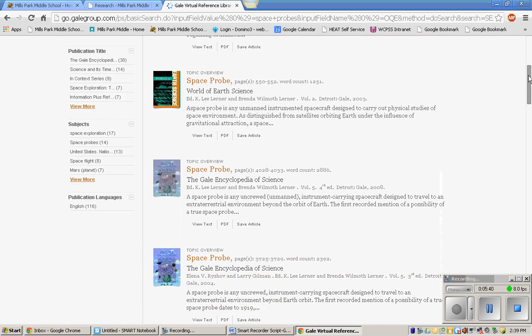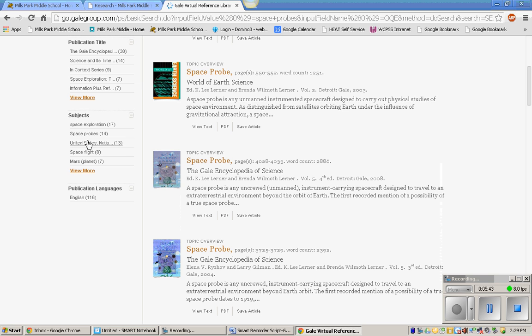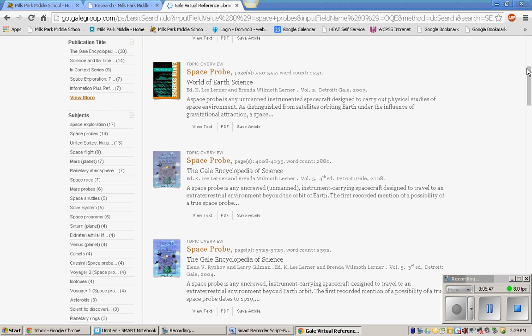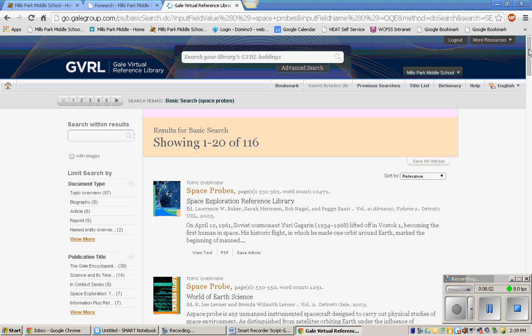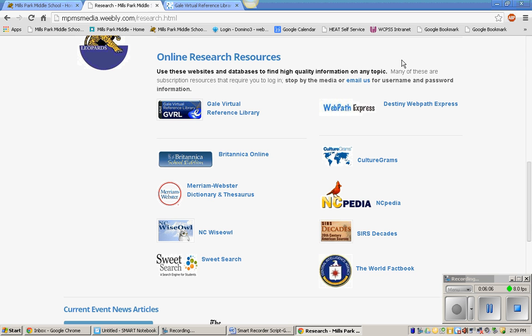And if I was looking for a specific probe, I could come over here on the left side, click on View More, and if I know what planet my probe visited, let's say it was one of the probes that went to Mars, I could click on that to narrow down my topic further. Once again, this information can help when you're coming up with keywords to do your own internet searching. I'm going to go back to the research page on the Media Center website, and now let me show you the second tool called Webpath Express.